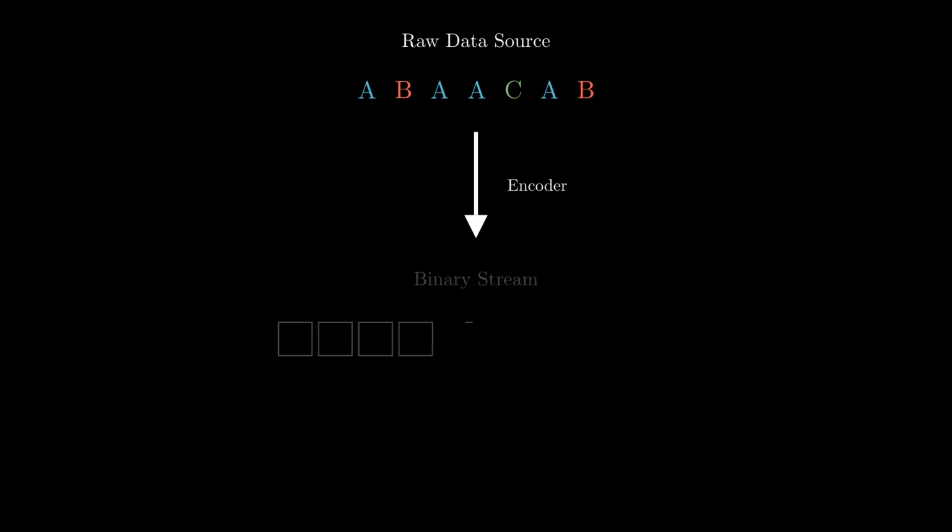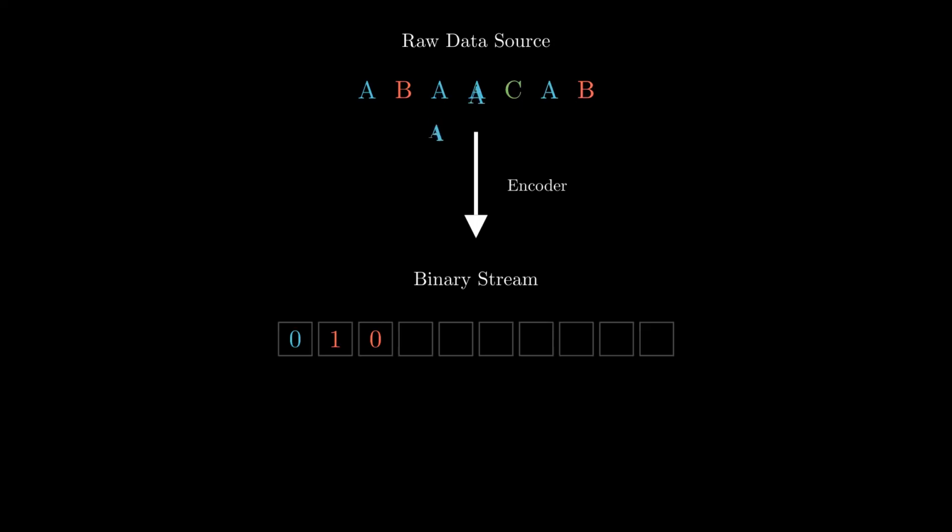Moving from the abstract definition of uncertainty, let's look at a concrete application. Data compression. Suppose we have a raw data source generating a sequence of symbols, like this string of letters. To store or transmit this, we must pass it through an encoder and translate it into a stream of binary digits, zeros and ones. The simplest strategy is to assign a unique binary code to each symbol. For example, let's map the frequent letter A to a single bit, 0, but for other symbols, like B, we might need a longer code, say 1-0, to keep it distinct.